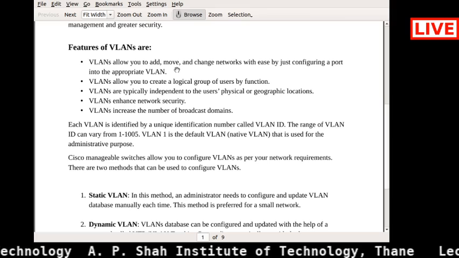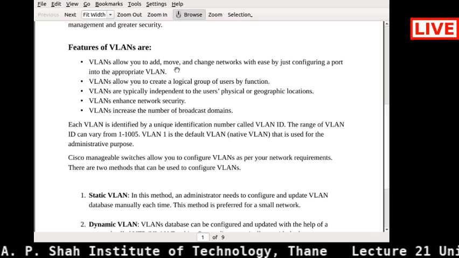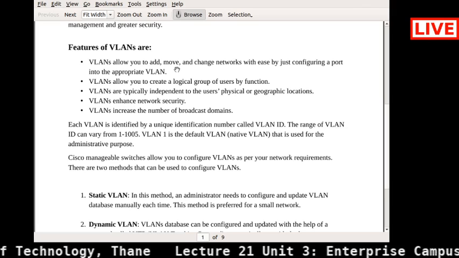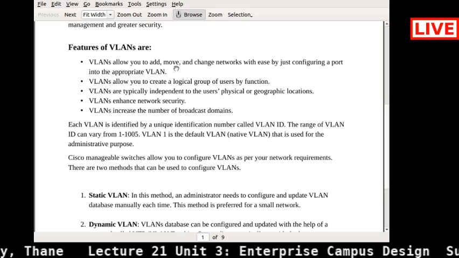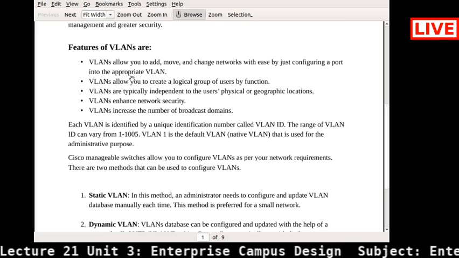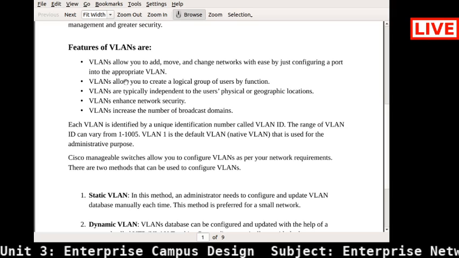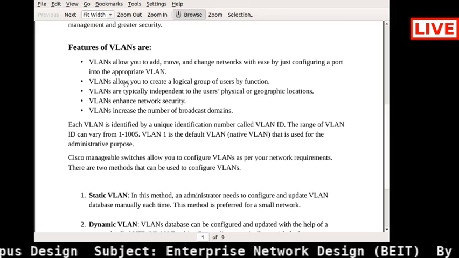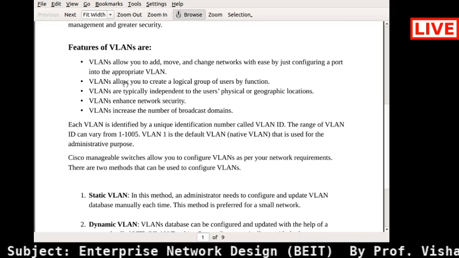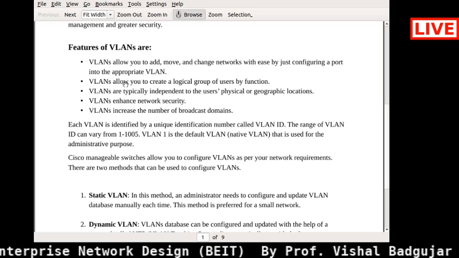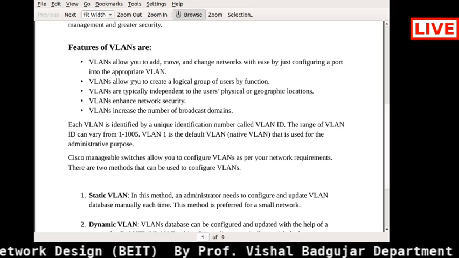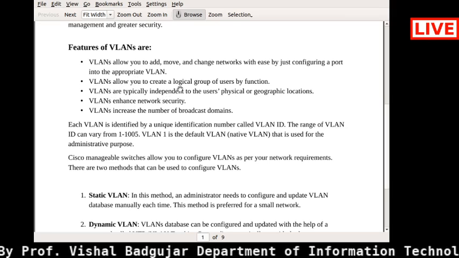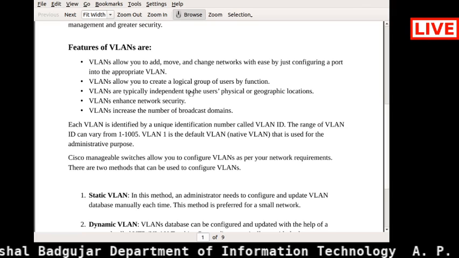So with the help of VLAN we are configuring a port of that particular switch or router in order to pass the VLAN traffic. VLANs allow you to create a logical group of users by function. So it will logically create different sections of your network with the help of VLAN. And you can allow traffic in between all these sections. VLANs are typically independent of users' physical or geographic location.